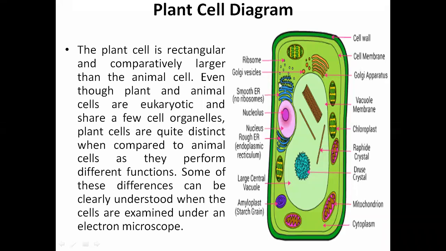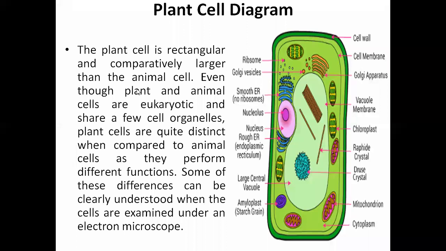Golgi vesicles are there, smooth endoplasmic reticulum, nucleus, and rough endoplasmic reticulum, so two types of ER are there. Here is the large central vacuole. Then the cytoplasm and mitochondria, which you know. The plant cell is rectangular and comparatively larger than the animal cell. That is the first difference we can see.